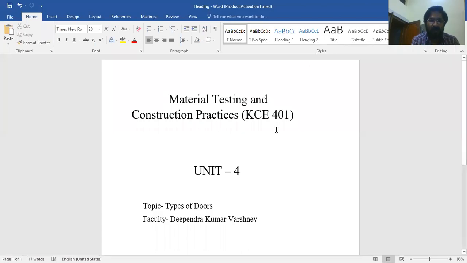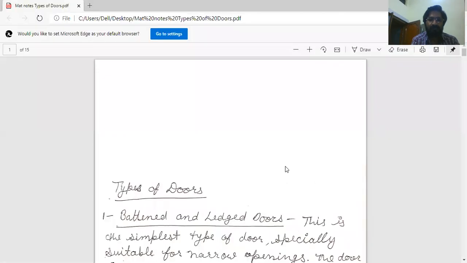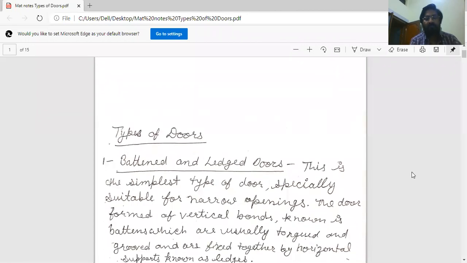Topic is types of doors. Some types of door are here. First type of door is battened and latch doors.